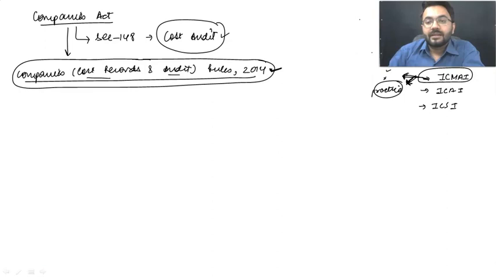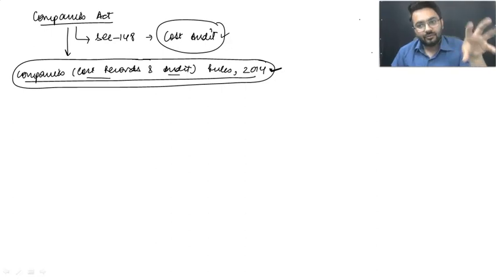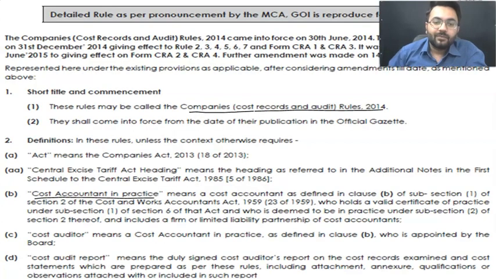A lot of things are there, like one can conduct tax audit. You don't have the statutory audit, but tax planning can also be done by us. At most places, the powers given to CAs and CMAs are almost the same. Where the difference lies is that CAs have statutory audit, company secretaries have secretarial audit, and you have the great cost audit itself. Now moving ahead, what is the definition?